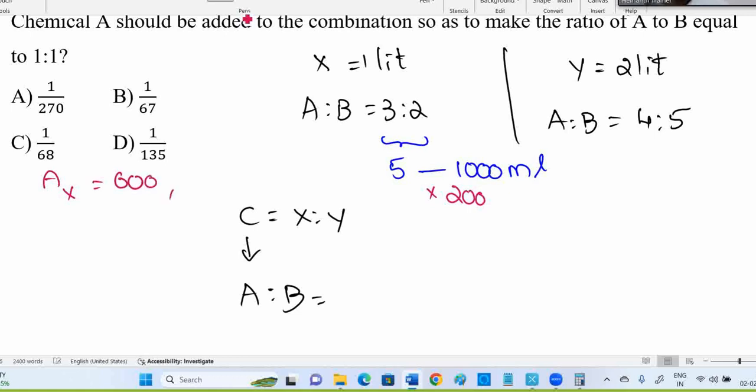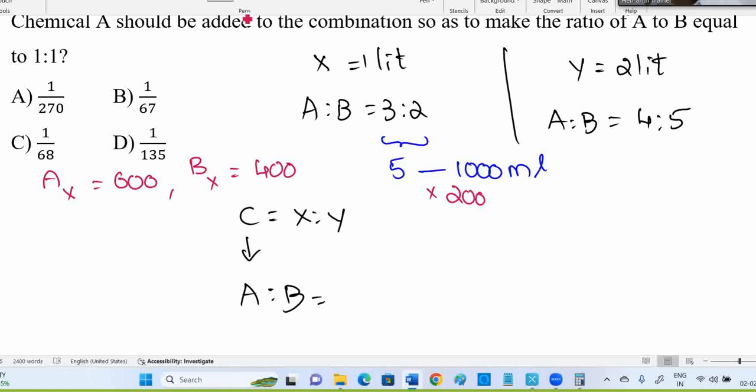So, A in X is 600 ml. B in X is 2 into 200, which is 400. So, 600 plus 400, 1000 ml, means 1 liter. In X, A is 600 ml and B is 400 ml. I hope you understand that part.